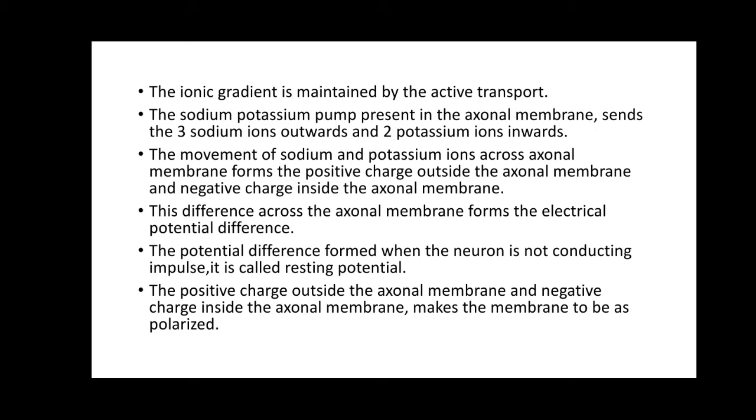If the neuron is not conducting any impulse, then it is called the resting state. So during the resting state, the potential difference which is formed in the neuron is called the resting potential. So during the resting potential only, the membrane is said to be polarized.